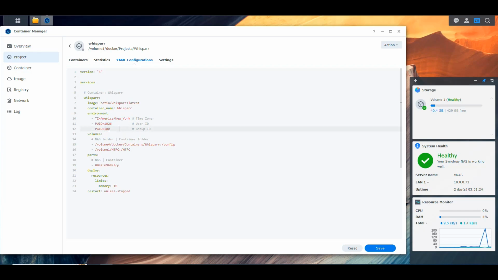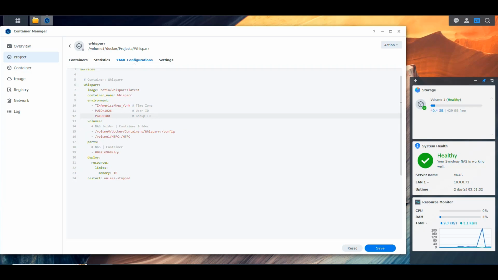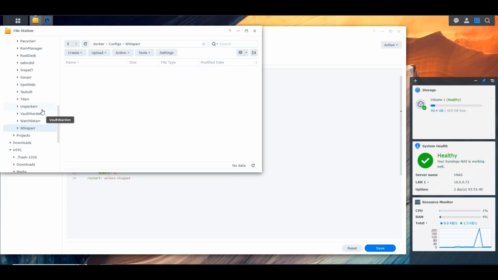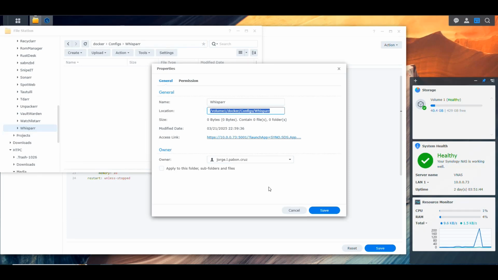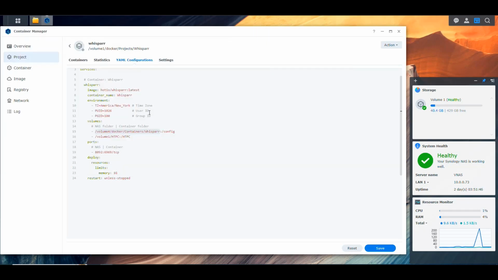If you're using something else, you have to figure out what those numbers are, so you have to SSH into the NAS and run the id command to get those values. And then we need to map those volumes that I was talking about. The config is going to be something that we have to specify here, so let me get this in the properties, and then we copy this path because in my lab the path is different. So then I'm gonna come here and I'm gonna replace that, and there we go.